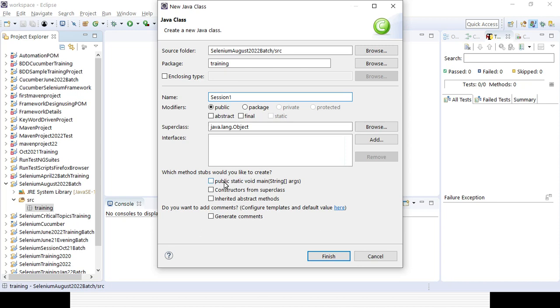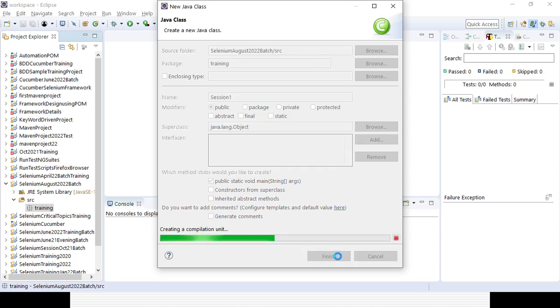Because now we are learning the basics, that is the reason we are selecting public static void main. That is the main method from Java where execution will start. Down the line we will see that we can execute a program without the main method using TestNG features, but right now you can learn that the public main method is required. I will cover everything in the Java session, what each method is and why we need it. Then click on finish.